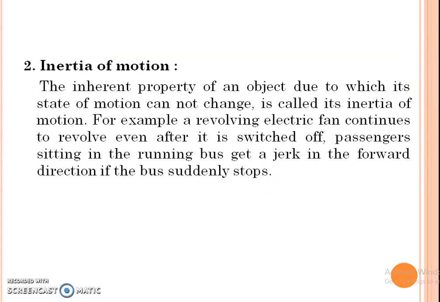Inertia of motion. The inherent property of an object due to which its state of motion cannot change is called its inertia of motion. For example, a revolving electric fan continues to revolve even after it is switched off. Passengers sitting in a running bus get a jerk in the forward direction if the bus suddenly stops.